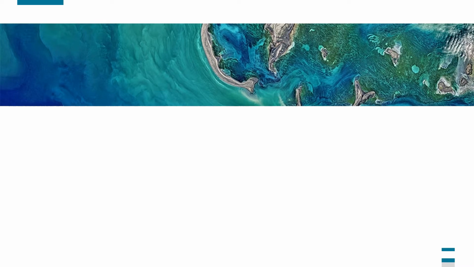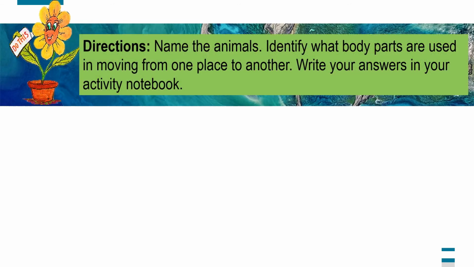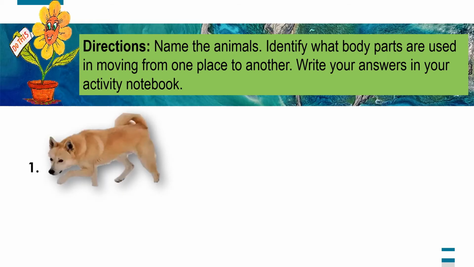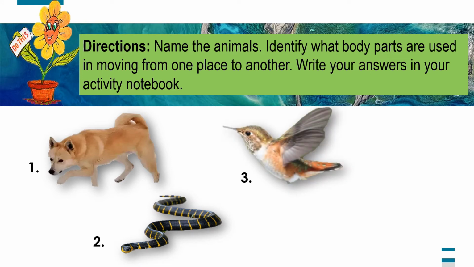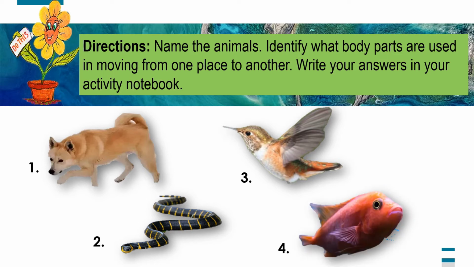Now, are you ready for today's activity? Alright, let's do this! Name the animals. Identify what body parts are used in moving from one place to another. Write your answers in your activity notebook. Animal number 1. Animal number 2. Animal number 3. Animal number 4. I hope you got it all right.